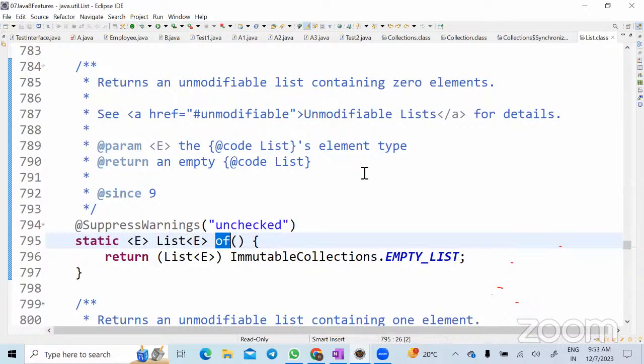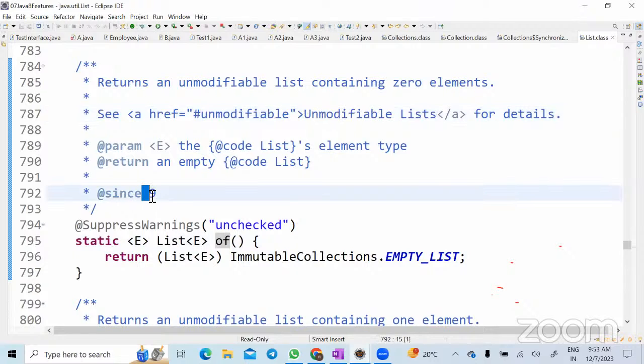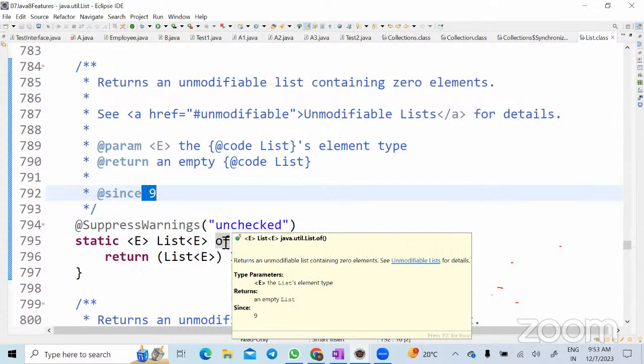What this method is doing is providing an immutable list. It is an unmodifiable or immutable list. It will provide that. This is one of the Java 9 features. Look here, since Java 8, static methods are allowed in an interface. What is the advantage? Static methods provide the utility purpose, correct?